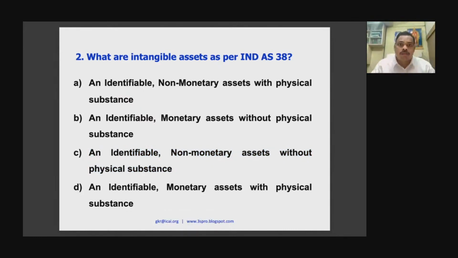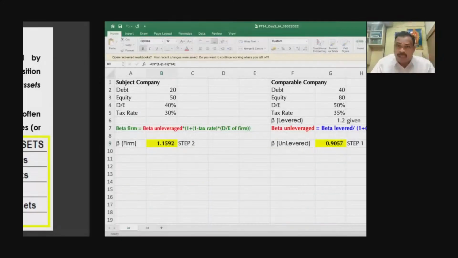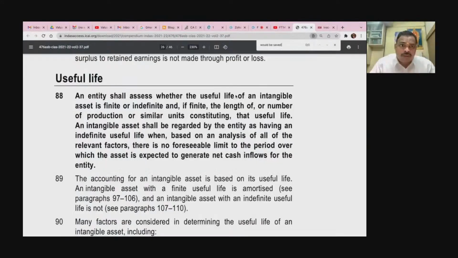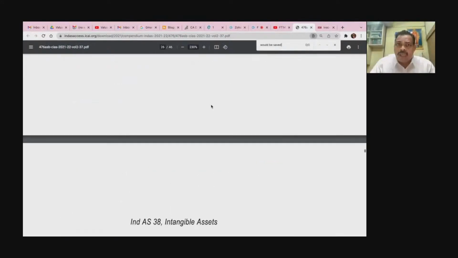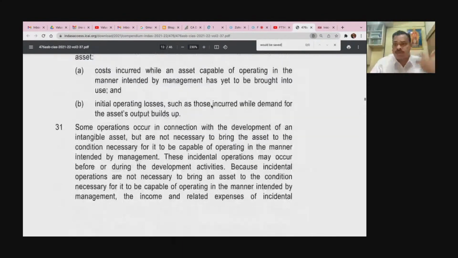Now you need to understand, because your syllabus deals with the fundamentals of intangible assets, then classification of intangible assets, which is very important. Otherwise, categorization. If I ask you what all the intangible assets are, you may give a very big list. Please look at this. This is your Ind AS 38. You can give examples of intangible assets.